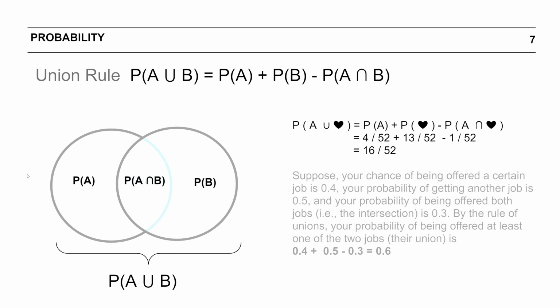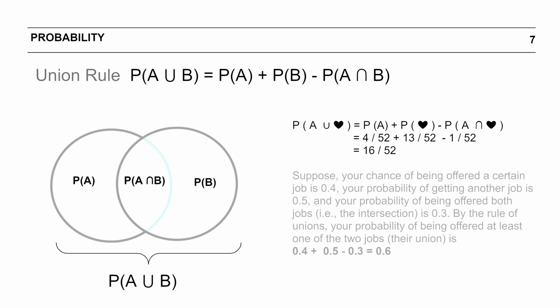Let's try understanding with one more example. Suppose the chance of you getting offered a certain job is 0.4 and the probability of getting another job is 0.5. Now if I ask the question, what is the probability of being offered both the jobs? I would be asking about the intersection part. So let's say our probability of getting both the jobs is 0.3.